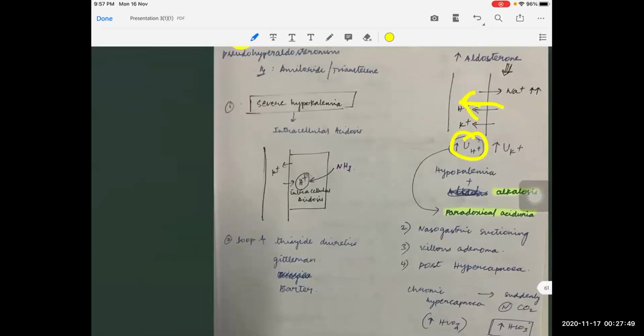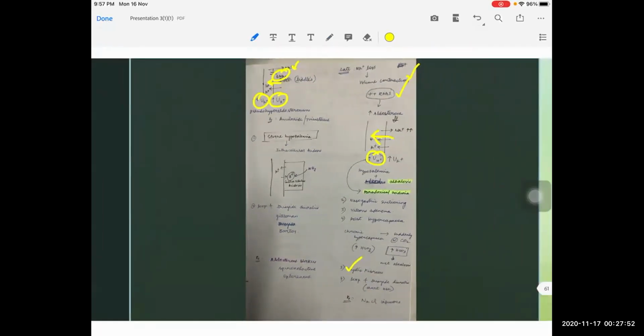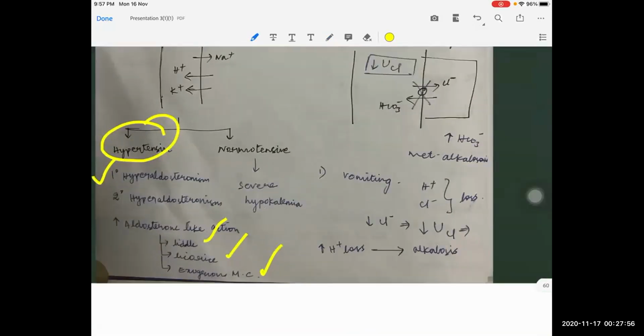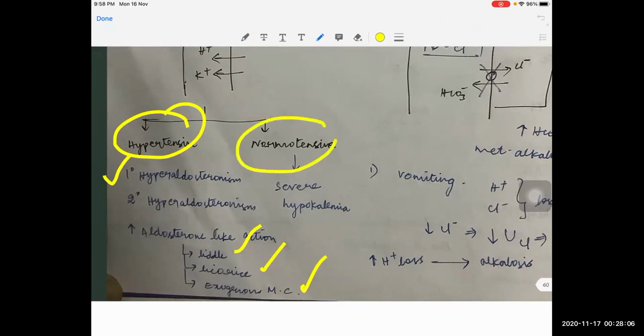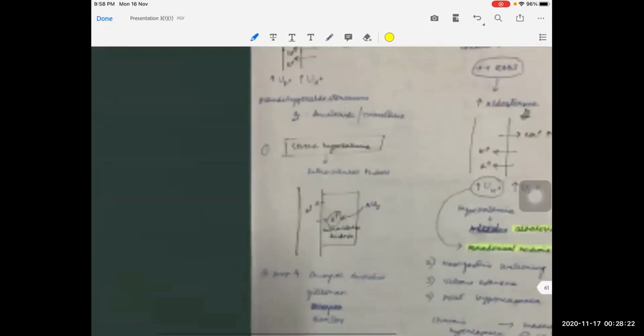And once again, if the patient is normotensive, we have to think of the conditions which cause severe hypokalemia. That is, we can divide chloride resistant metabolic alkalosis into two types: hypertensive and normotensive. In normotensive cases, we should think of the conditions which cause severe hypokalemia. We know the causes of severe hypokalemia, like aggressive diuretic therapy, and the two syndromes which cause diuretic-like effects, that is Bartter syndrome and Gitelman syndrome.